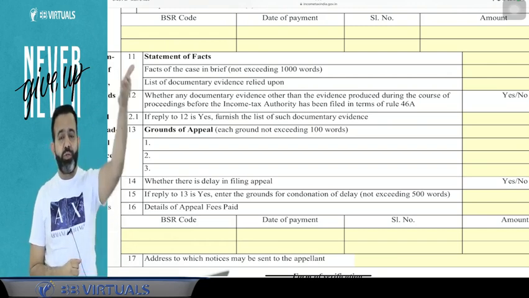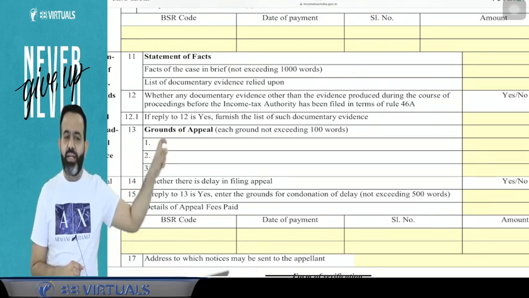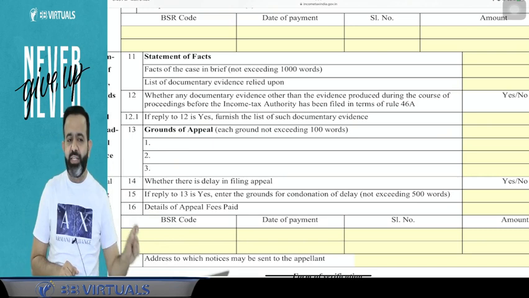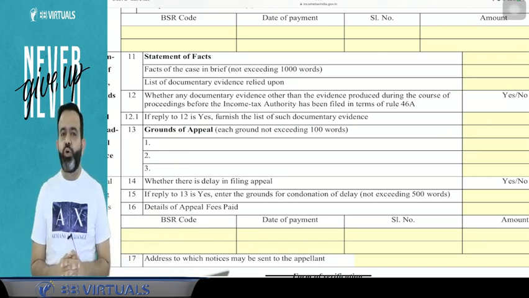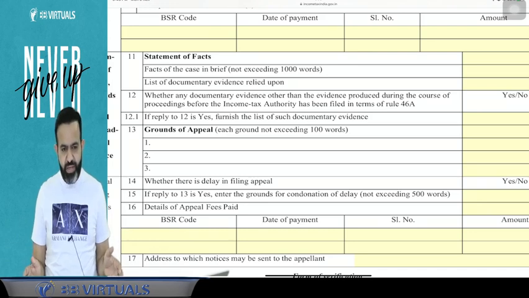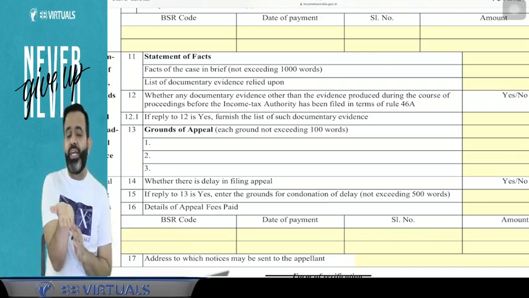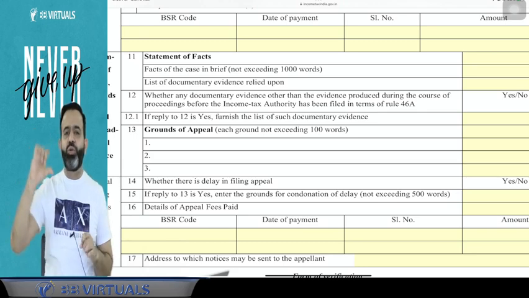Or guys, one more case law, suppose you have a Karnataka High Court judgment. So you will give the reference of the Karnataka High Court judgment. Sir, in this particular judgment, they have allowed this expenditure. So in our case also, this expenditure should be allowed. That is called your grounds of appeal. So here grounds of appeal means on what basis you are filing the appeal, what is the base on which you are filing the appeal. So that is called your ground of appeal.